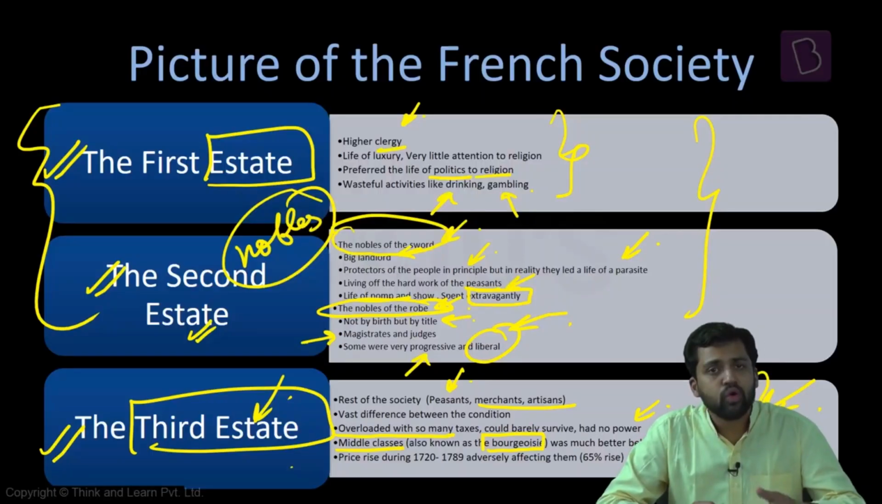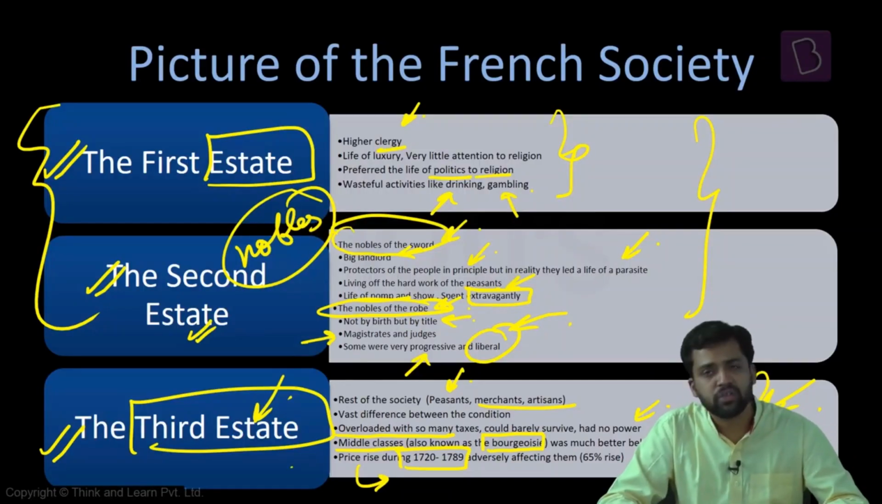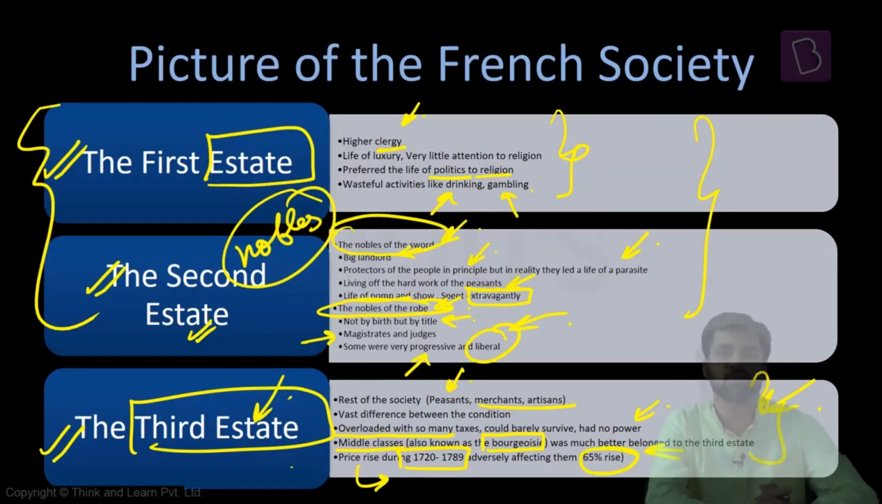So they're having economic power. If they want to ensure that their trade and commerce continues like this, or they want to expand it further, they need to access political power. So they're not politically that significant now. They're economically significant. They want more political power. During 1720 to 1789, there was escalation in the prices. There was huge inflation, and it is leading to increase in prices by 65%, and it is impacting the peasants a lot. So this is how the society is divided.